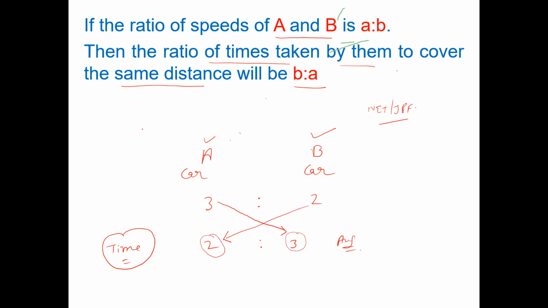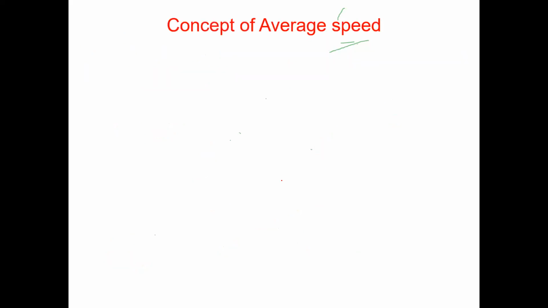So now you have gone through 6 formulas, and I believe that you are listening to me carefully, and I do not need to go through all these 6 formulas again because I have to move further. I wish that I could complete all the concepts in this video, and then we start our questions. So this is the concept of average speed. This is the only concept in the chapter of speed, time, and distance which has repeatedly been asked in previous examinations.